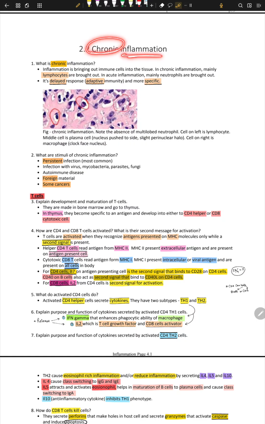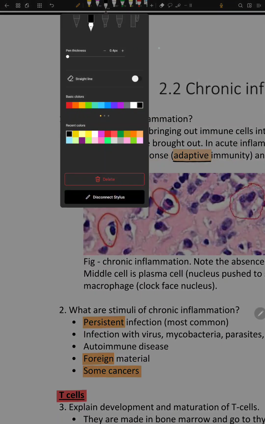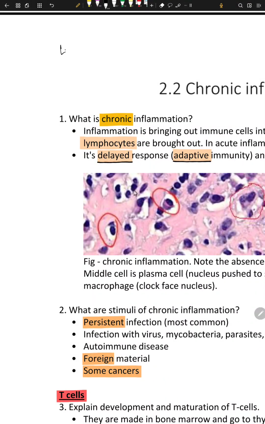So chronic inflammation, right? What is chronic inflammation? In simple words, chronic inflammation is simply lymphocytes plus plasma cells. That is chronic inflammation. So if there is presence of lymphocytes and if there is presence of plasma cells, that is chronic inflammation. Okay. Now what starts it?